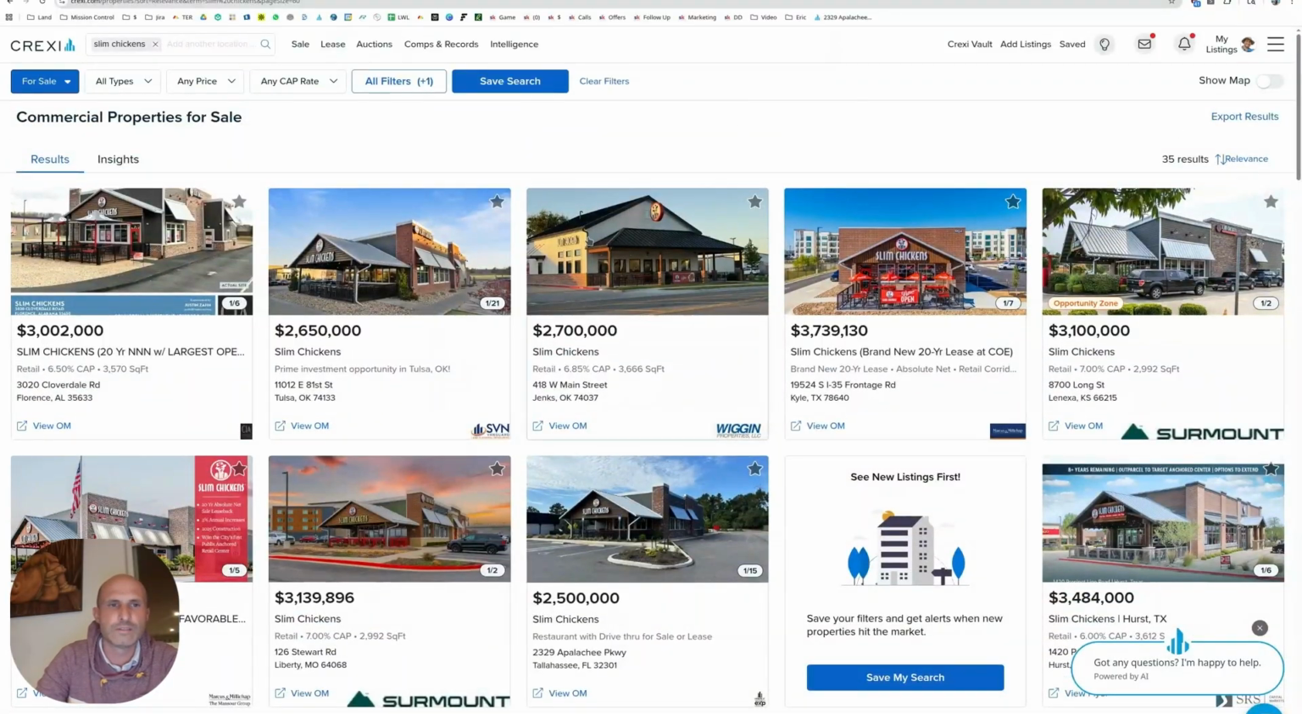So sorted by relevance, it's coming up with the ones that are actually Slim Chickens buildings. So we'll look at each one of these. And what I'm curious to see is, because I'm a land dealer and I'm always trying to figure out what to do with land, I would like to see where these properties are coming from.